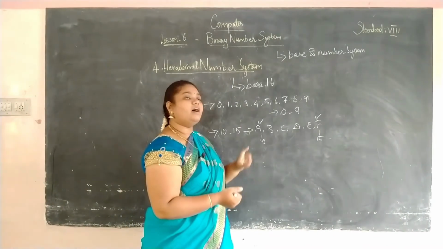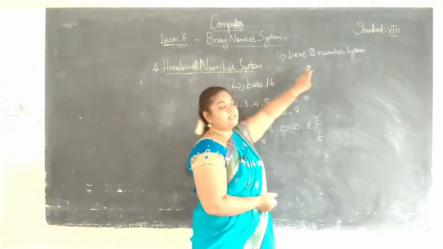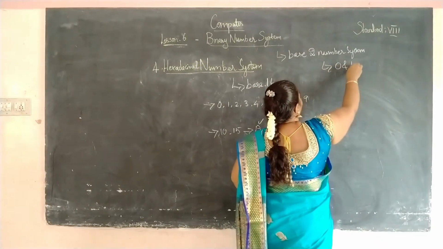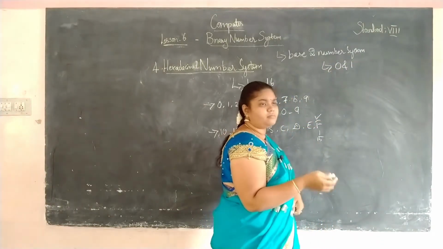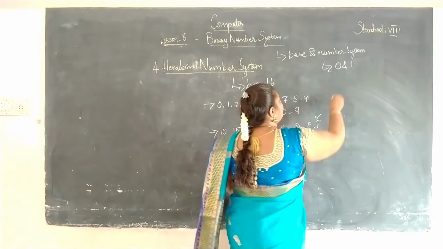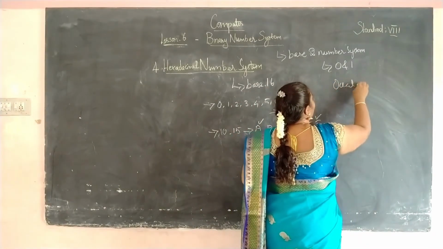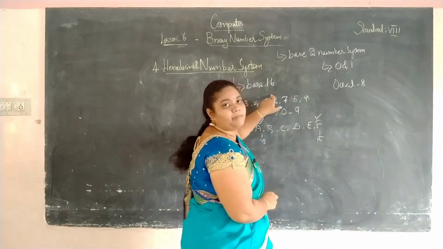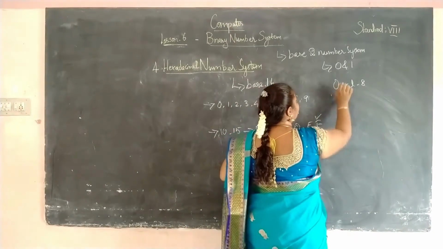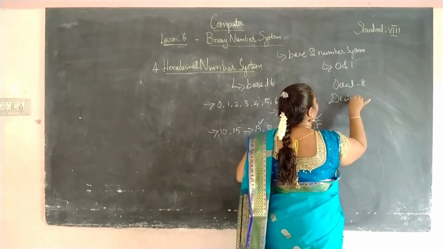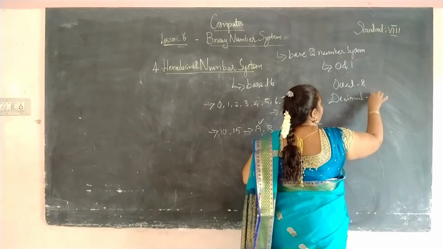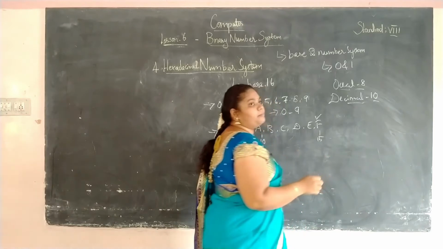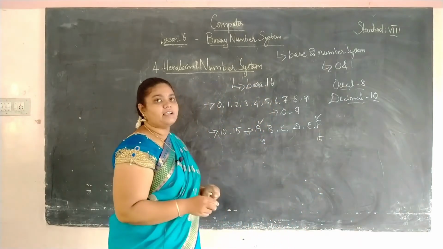We have learnt about the binary number system, also known as the base 2 number system, where the possible digits are 0 and 1. Then the octal number system, where the base is 8. Then the hexadecimal number system, where the base is 16. Then the decimal number system, where the base is 10.